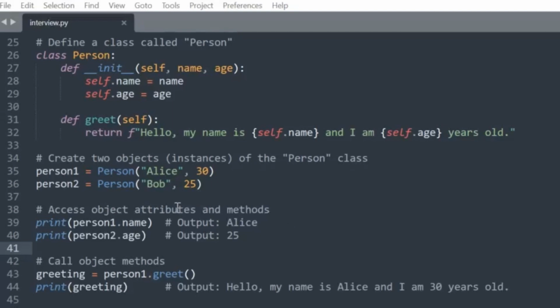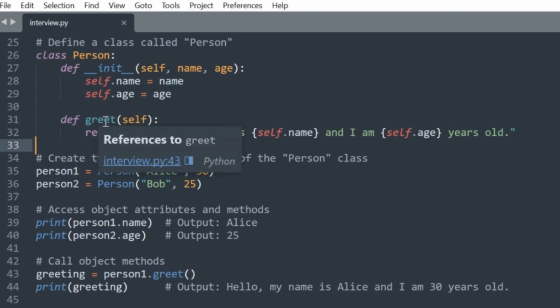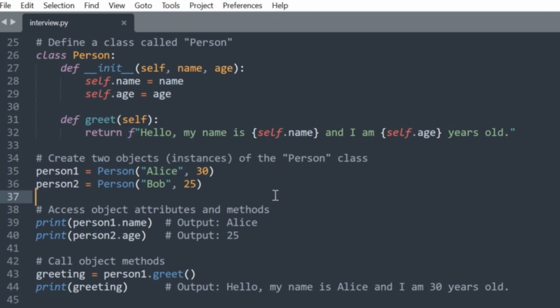Here is an example of how you can create an object of a class in Python. In this example, we define a class called Person with attributes name and age, as well as a method greet. We then create two objects, person1 and person2, based on this class. Each object has its own set of attributes with different values, and they can invoke the greet method to perform actions unique to each instance. Objects allow us to work with data and behaviors in an organized and modular way.